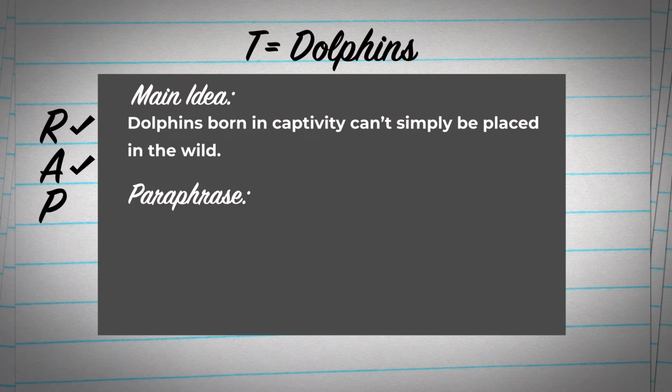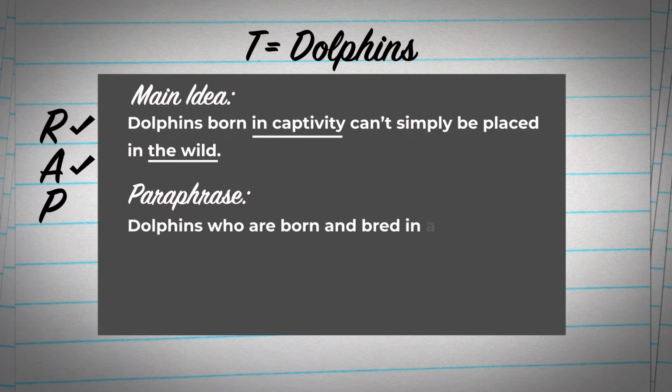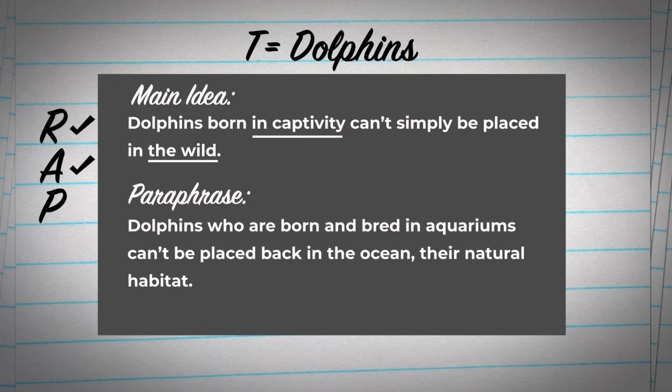Okay? So if they're in captivity, I'm thinking they're in aquariums. They've been born there, they've been bred there, and they can't be placed back in the wild. But what do I do with the wild? How about the ocean environment, their natural habitat? So my paraphrasing of this main idea would be, dolphins who are born and bred in aquariums can't be placed back in the ocean, their natural habitat.